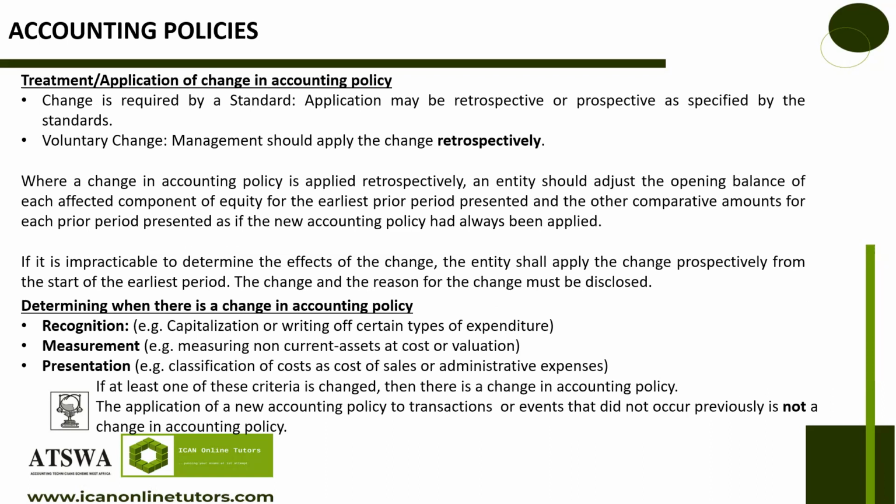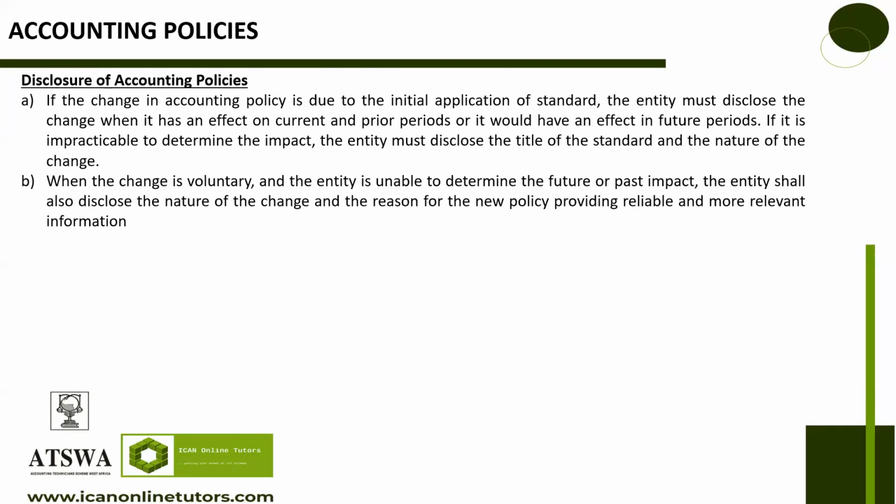I've spoken earlier on determining whether there's a change in accounting policy. So we'll continue to the disclosure of accounting policy. Disclosure. How do we disclose accounting policies? In the notes to the financial statements, we'll disclose it there.